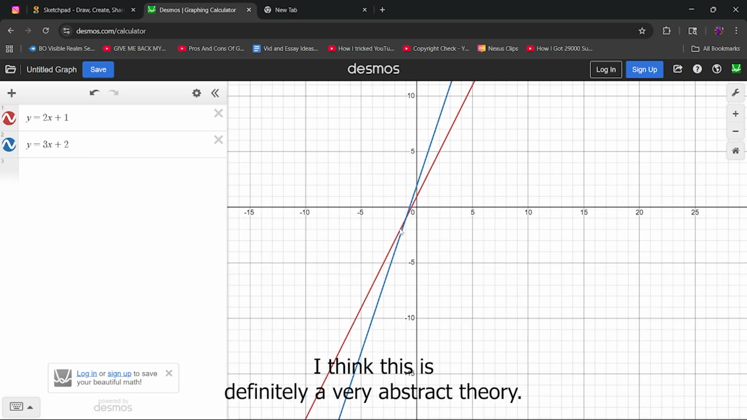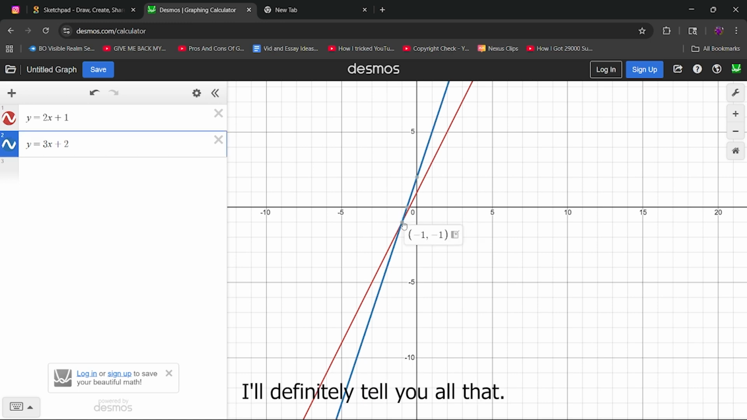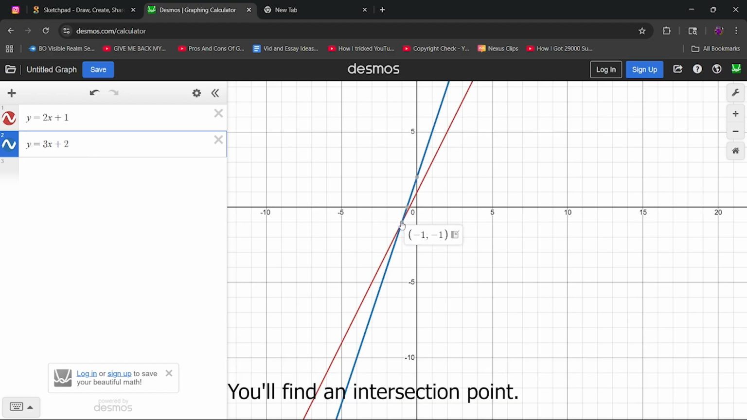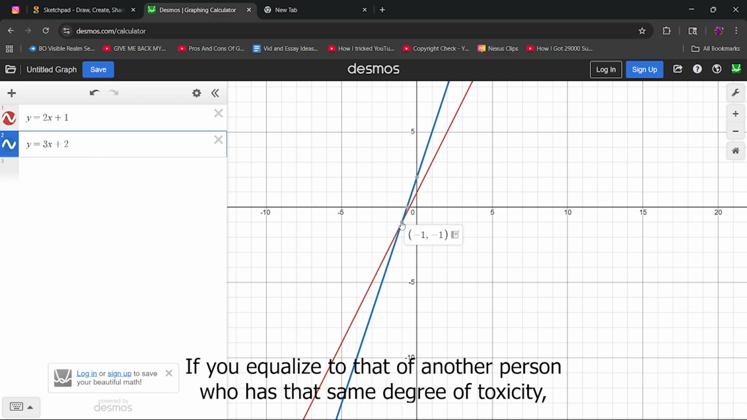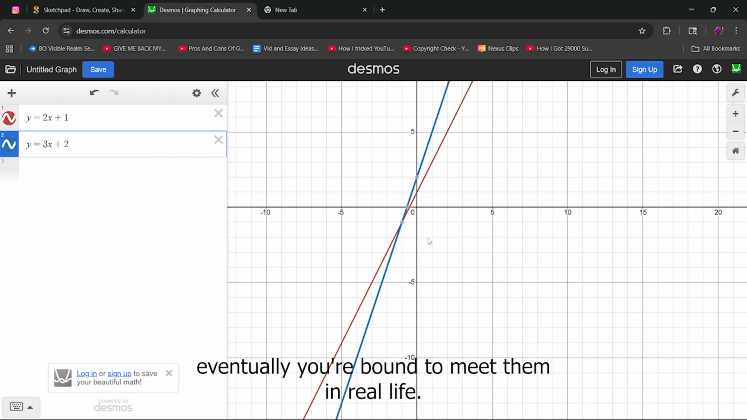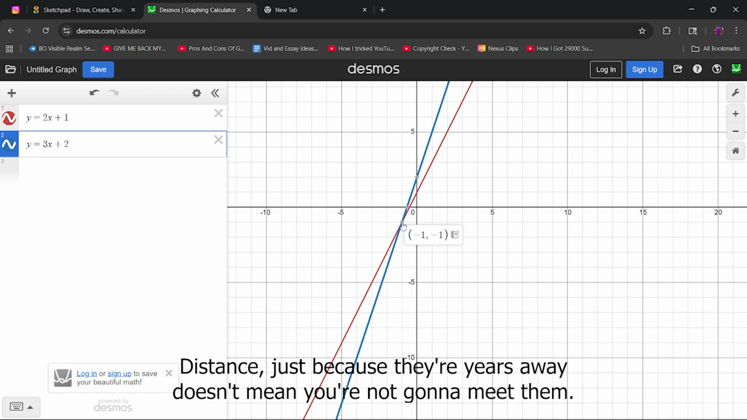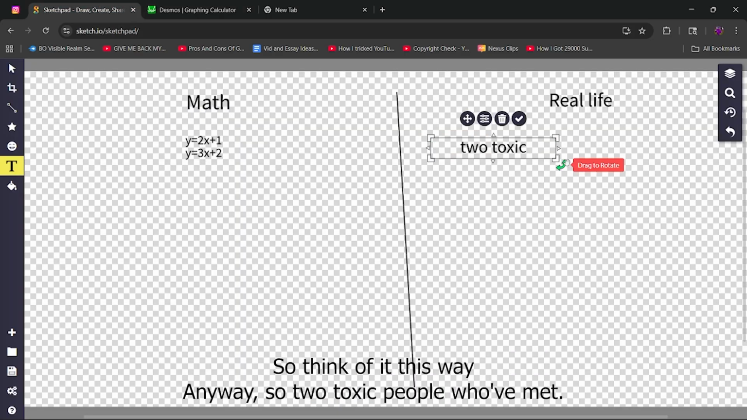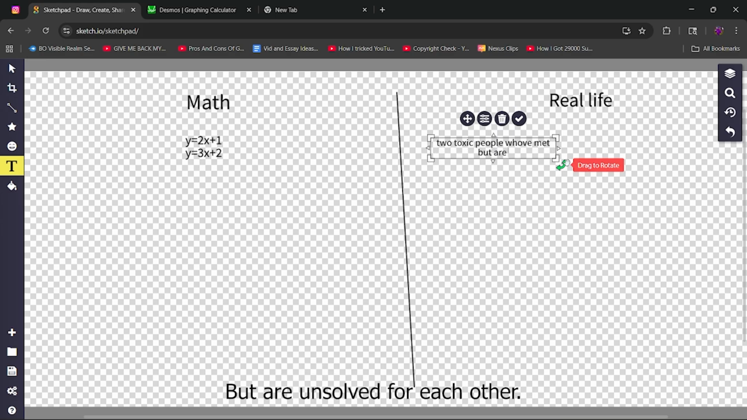I think this is definitely a very abstract theory. I'll definitely tell you all that. But just like in math, if you equalize two mx plus b equations, you'll find an intersection point. If you equalize to another person who has that same degree of toxicity, eventually you're bound to meet them in real life. Distance, just because they're years away, doesn't mean you're not going to meet them. So think of it this way. Anyway, two toxic people who've met, but are unsolved for each other.